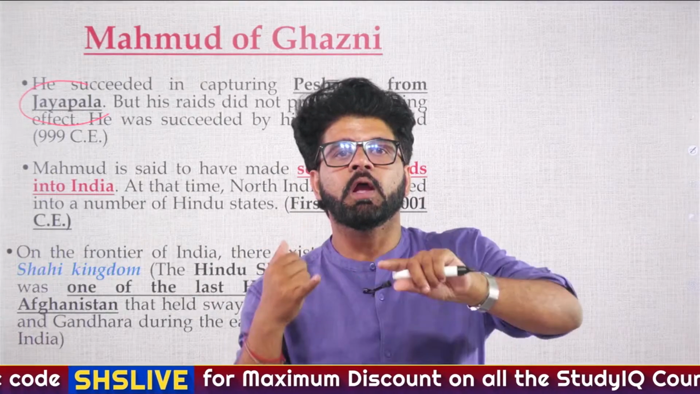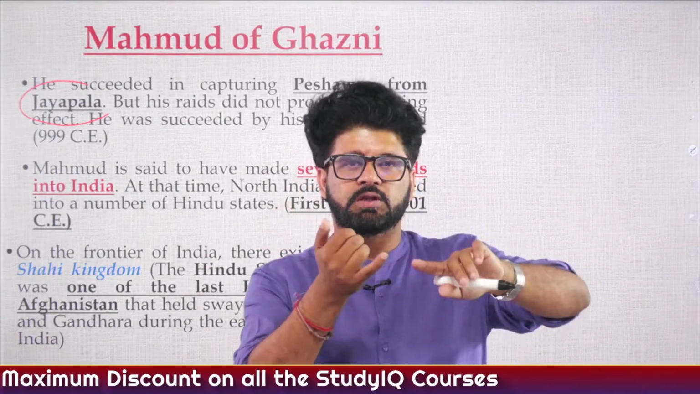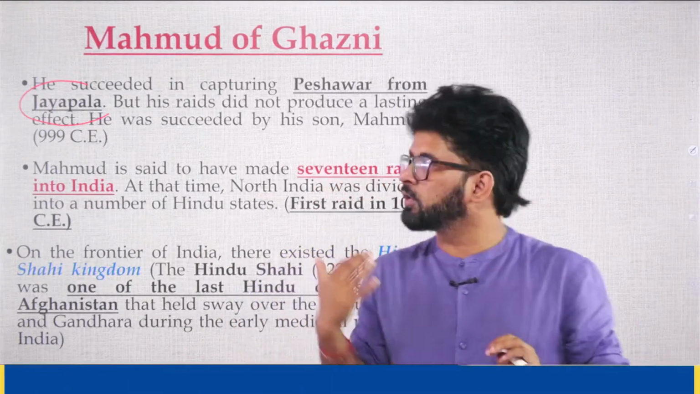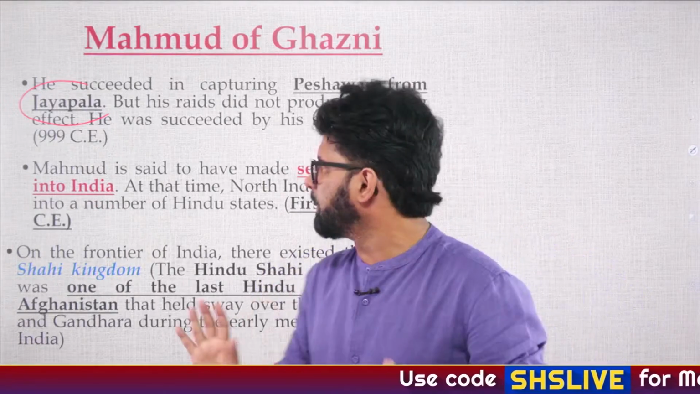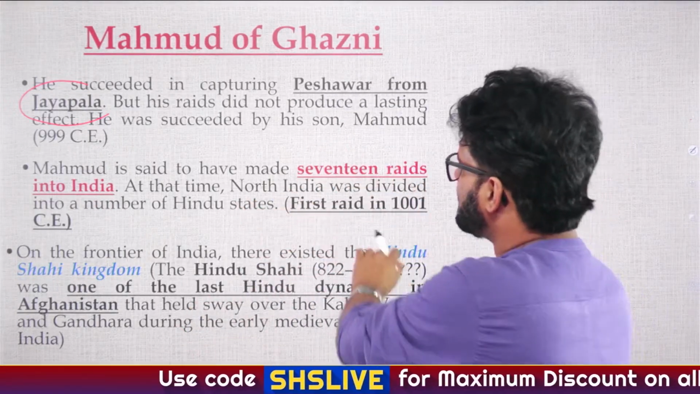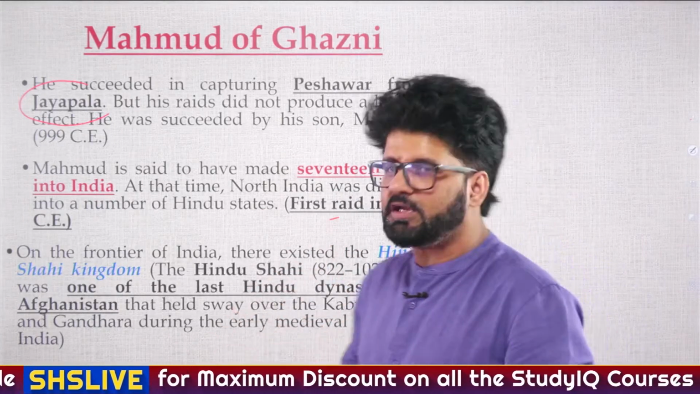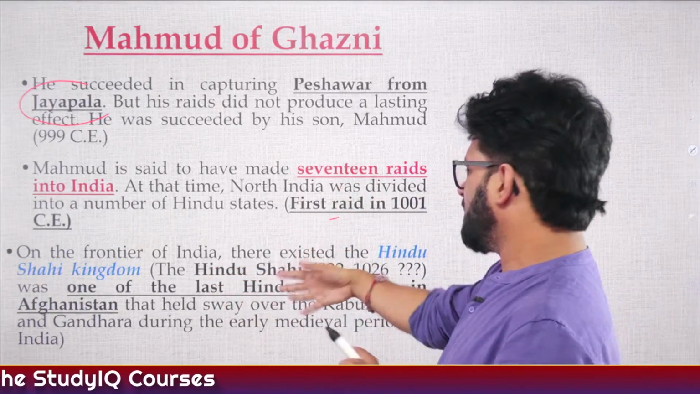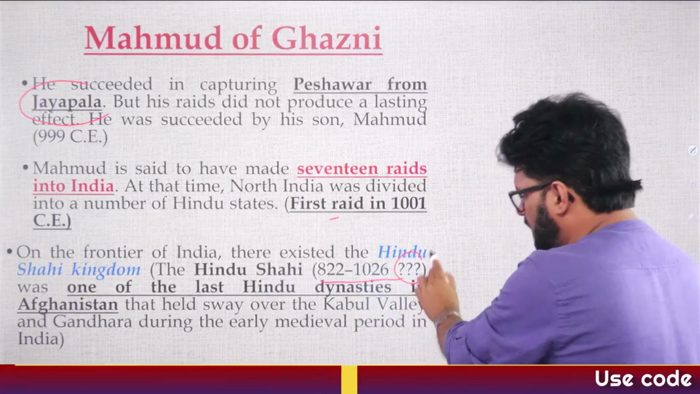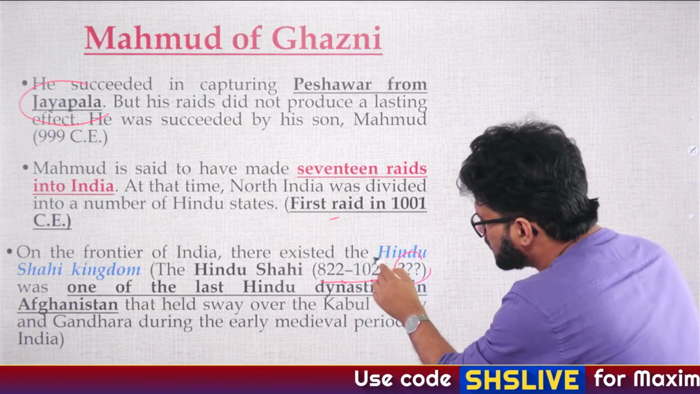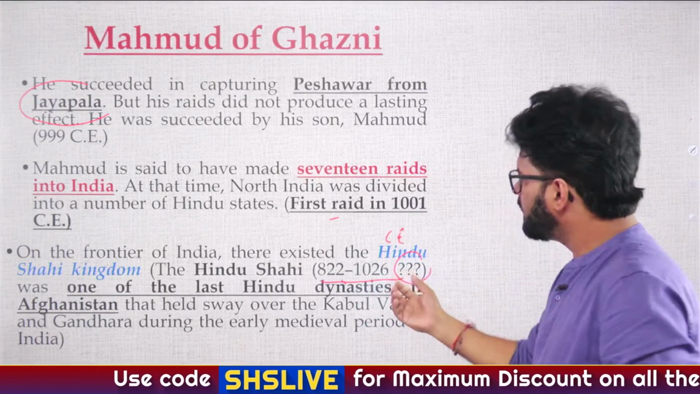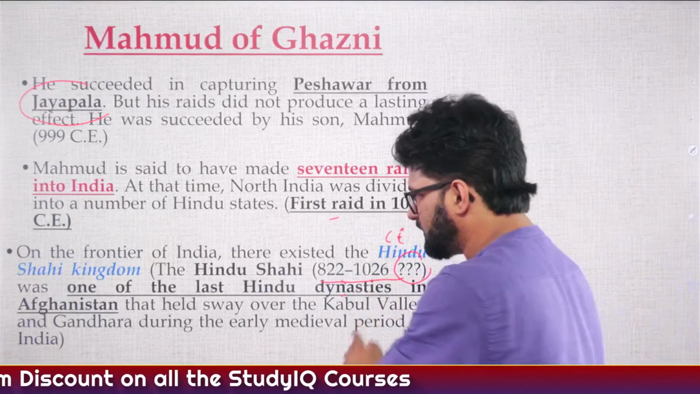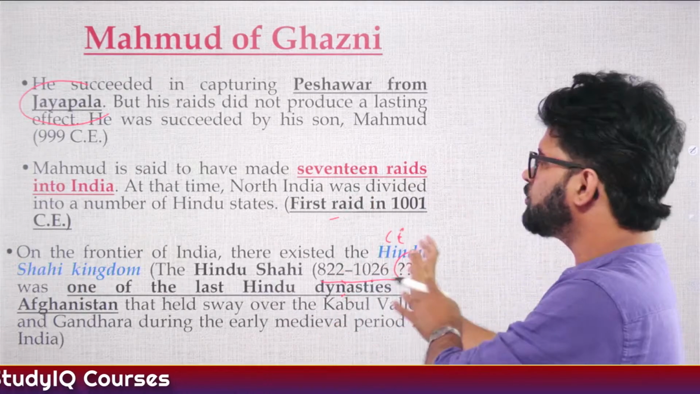Just like we are talking about Nanuka or Jai Shakti, Vijay Shakti, or we have talked about Bhima 1, or we have talked about Mulla Raja 1, Mulla Raja 2. I know these are too many names. So you have to revise this particular lecture multiple times and you will remember it. Fine. So he has conducted 17 raids and the major purpose was plundering. And we have seen who faced his onslaught. A lot, the Chaulukyas, they faced a lot. So on the frontier of, again, the Hindu Shahi kingdom, we have talked about it. Again, there is a question mark here that they ruled from 822 to 1026 CE. Question mark means again, it's not very sure. We still have to confirm these particular dates. One of the last Hindu dynasties, many people believe they are the actual last Hindu dynasty in Afghanistan. Fine.